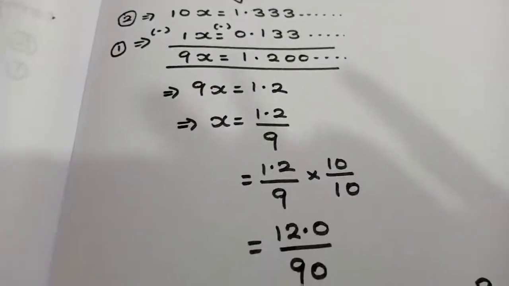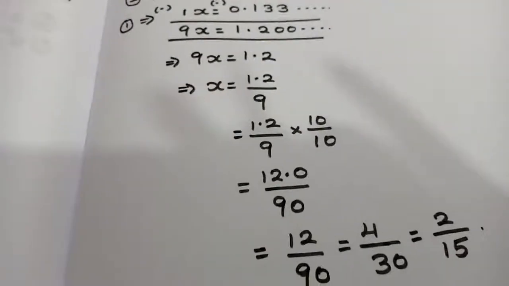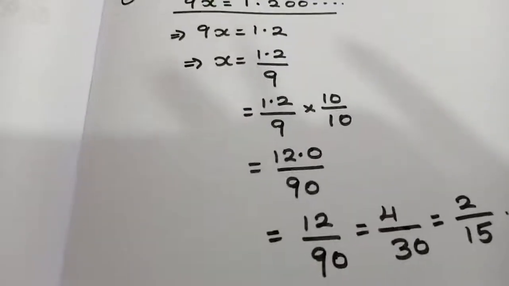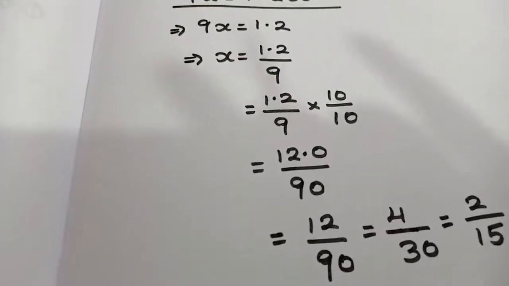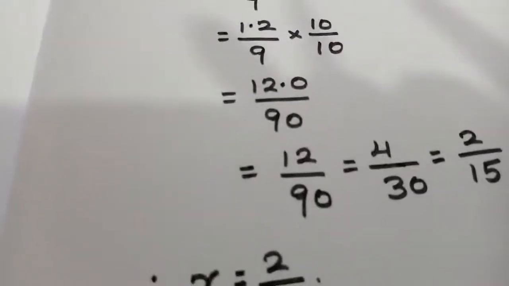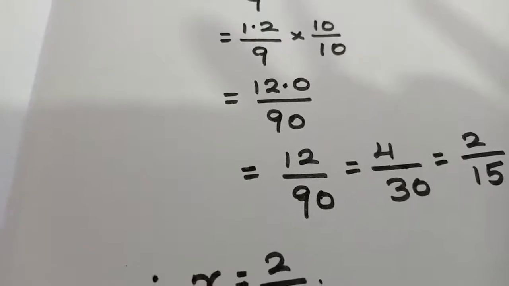Just to bring, even if you stop in this way, no problem. But to bring your book answer, I have done this method. So how to do the calculation is, to remove the decimal point, divide and multiply by 10. After dividing, I am going to get the value as 12.0 divided by 90. Cancel.